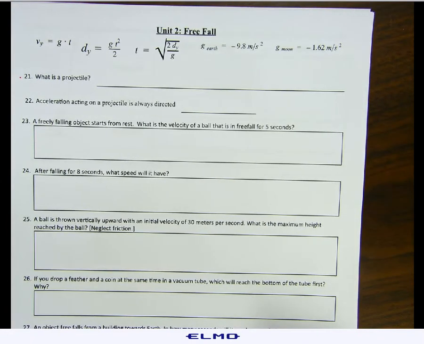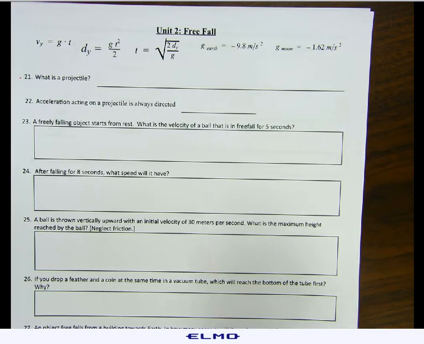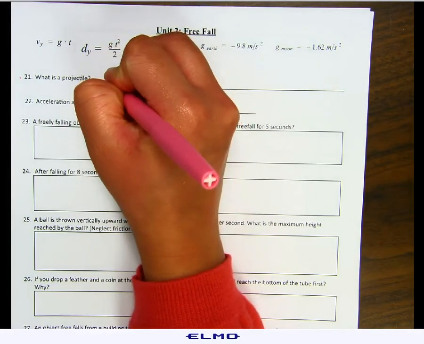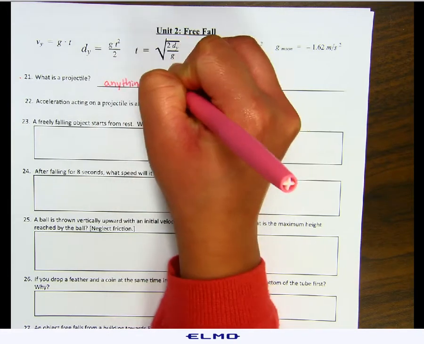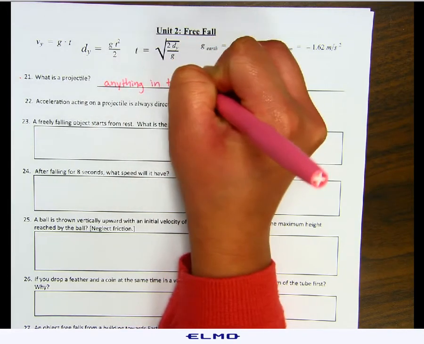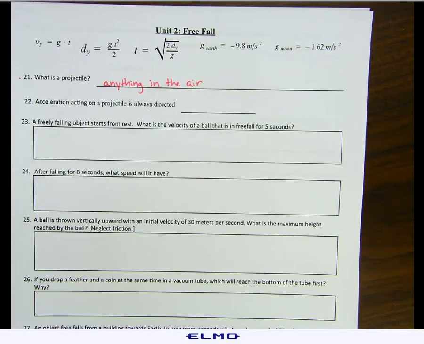Number 21, what is a projectile? A projectile is basically anything that's in the air. It's going to be anything in the air that is affected by gravity.